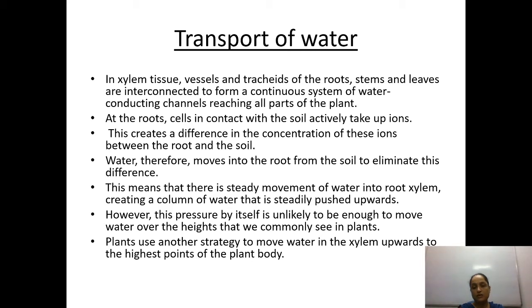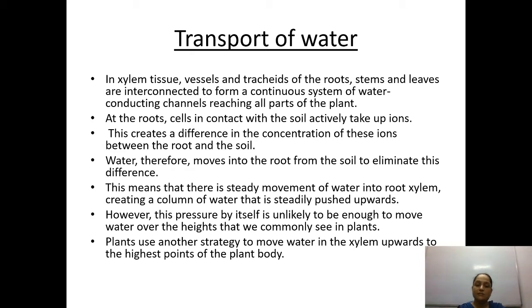When these ions are transported inside the root, there will be a difference. Water therefore moves. Because of this ionic movement, the water is going to move now inside the roots. Water therefore moves into the root from the soil to eliminate this difference. इस difference को balance करने के लिए ही वाटर सॉइल के वाटर रूट्स के अंदर एंटर करना शुरू करता है, किस डिफरेंस को मैनेज करने के लिए? दिस आयनिक डिफरेंस, आयनिक बैलेंस के लिए.